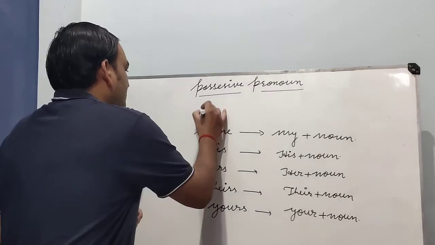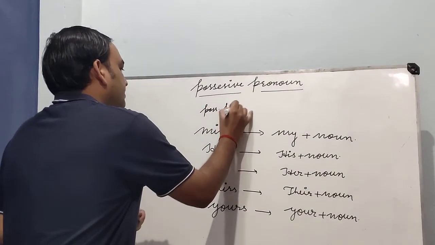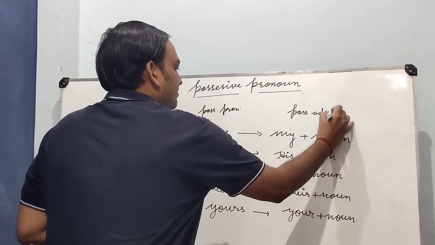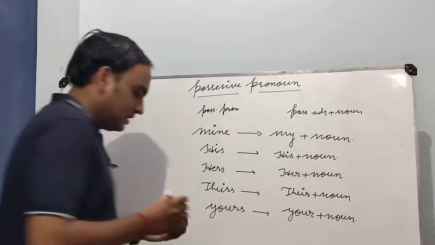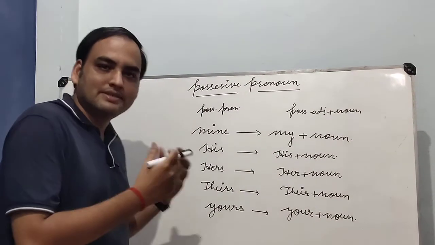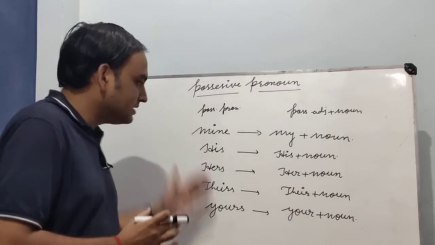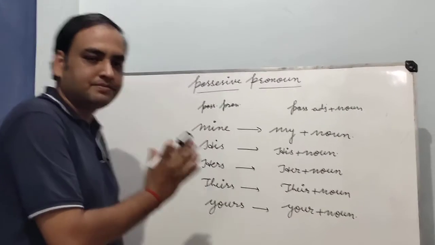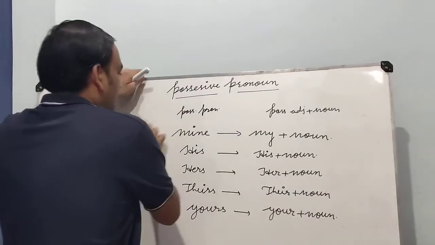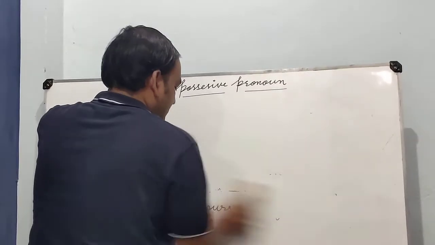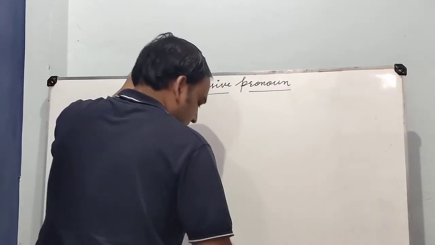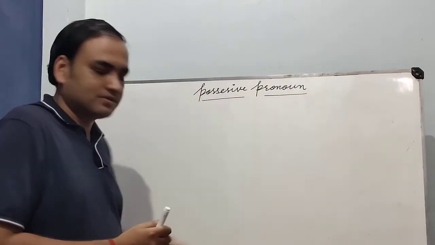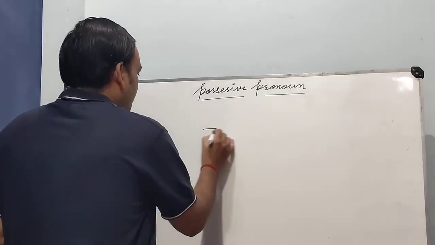I am writing here possessive pronoun and these are possessive adjective plus noun. So this is the correct way of using these words in a sentence. If we are using these words in a sentence, then we have to follow this pattern. Yes, so we will again learn some sentences in which we will use these words, possessive pronoun or possessive adjectives.